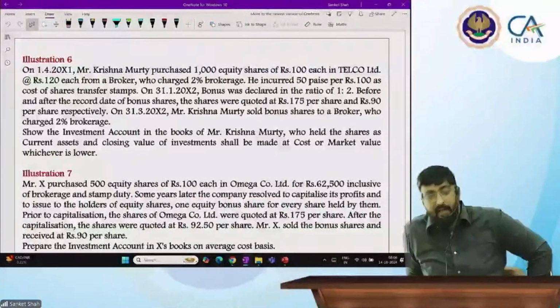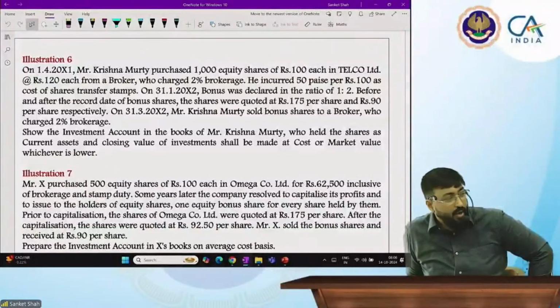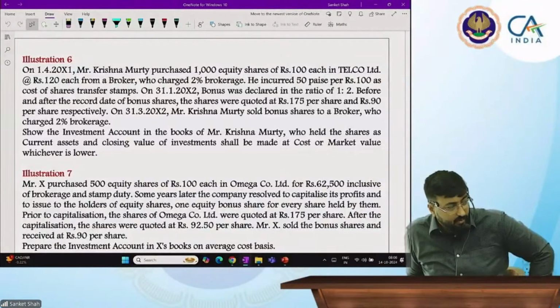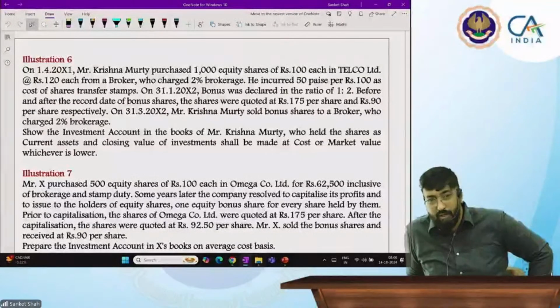गुड मॉर्निंग. देखिए बेटा, आपको मुझे क्या बोलना है? Only you have to tell me some calculations. Okay, sir. On 1st April 2001, Mr. Krishnamurthy purchased 1000 equity shares of 100 each in Telco at 120 each from a broker who charged 2% brokerage.